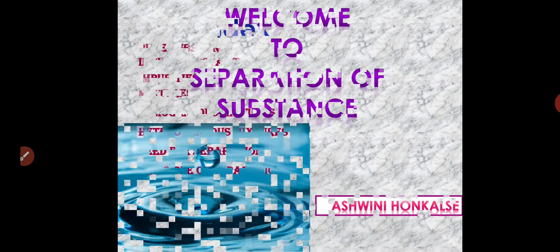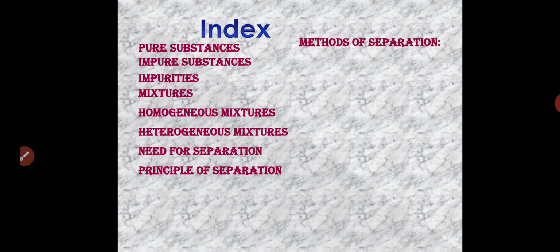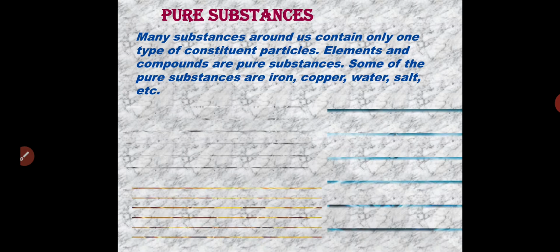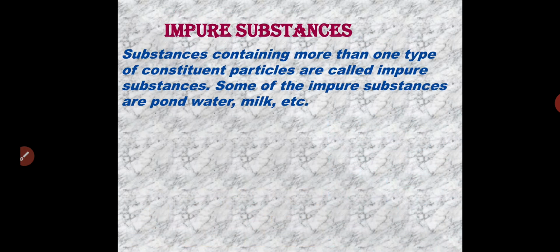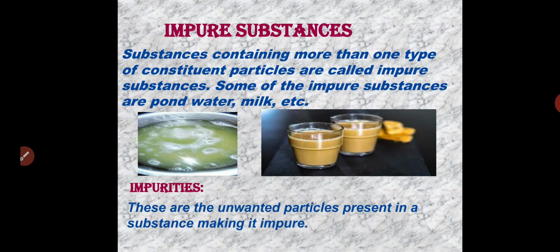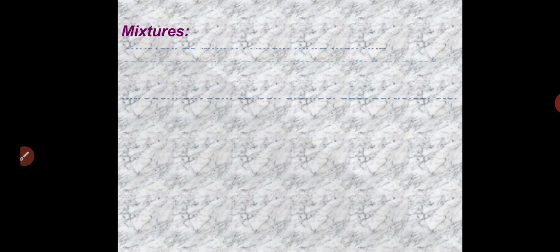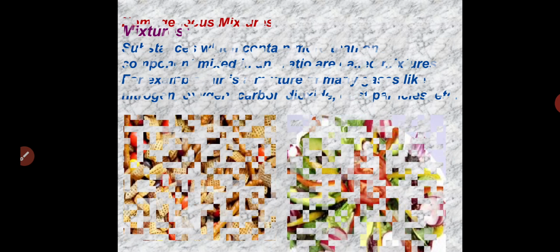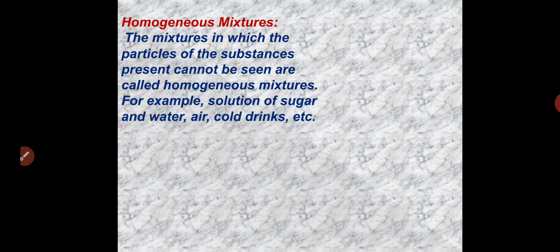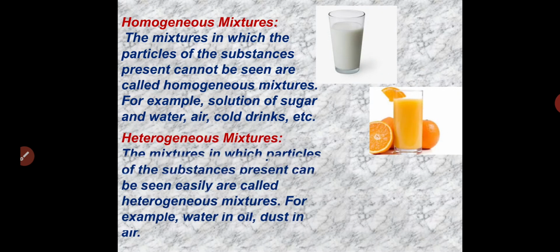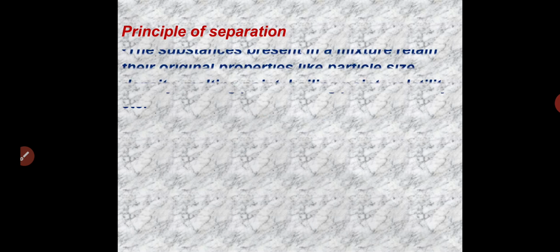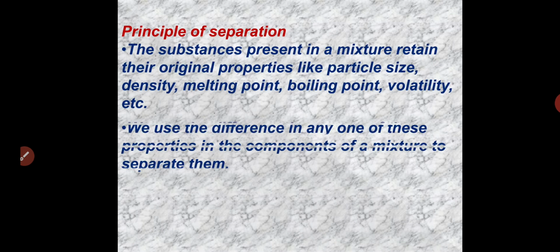In the first part, we studied the index. Then we studied pure substances, impure substances, impurities, mixtures, homogeneous mixtures, heterogeneous mixtures, the need for separation, and the principle of separation.